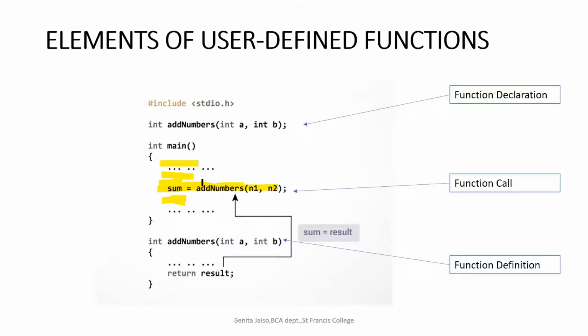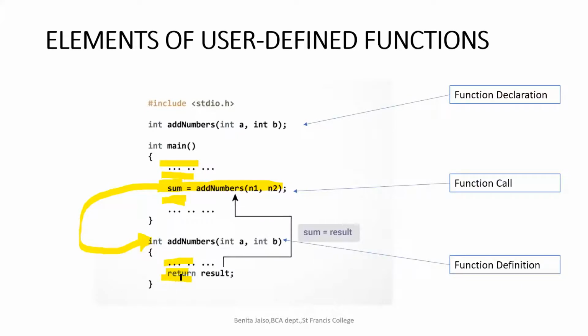I'll be asking these types of questions when I'm showing the program. When we are calling add numbers, program control will jump into the function definition and execute all the lines given over here. Understood? I have just put dotted lines, but actually I'm showing that it has many lines of code to execute.